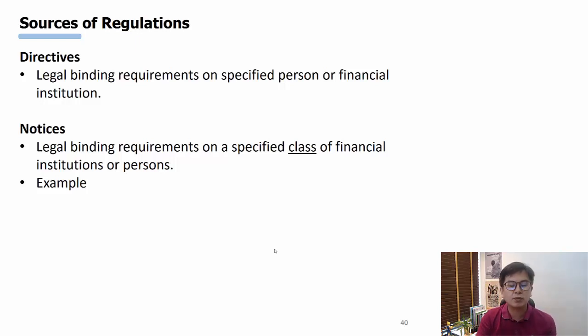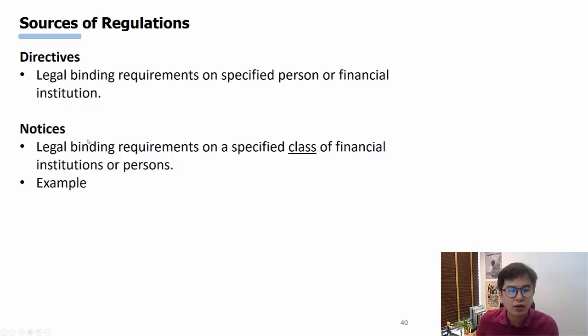This will be very different from the secondary legislation or primary legislation that we talked about earlier, because secondary legislation and primary legislation apply to everyone. All right, it is a law. Anybody who breaks this law will constitute a criminal offense, right? But these directives are really on a specified person or financial institution. All right, this is specified.